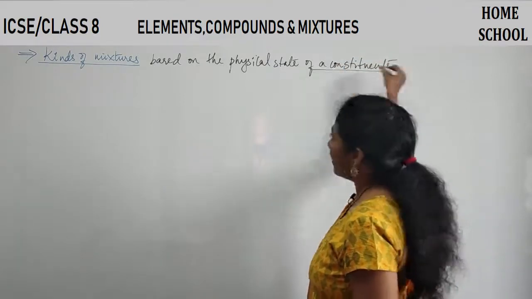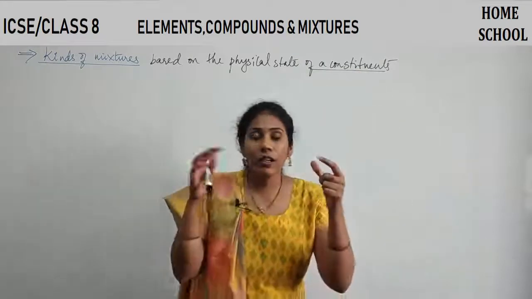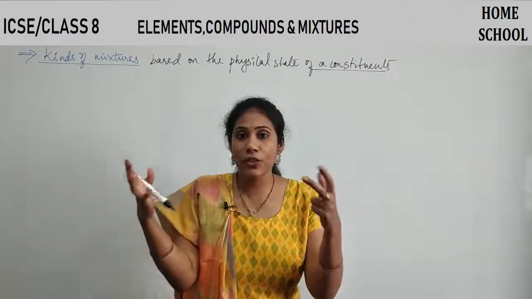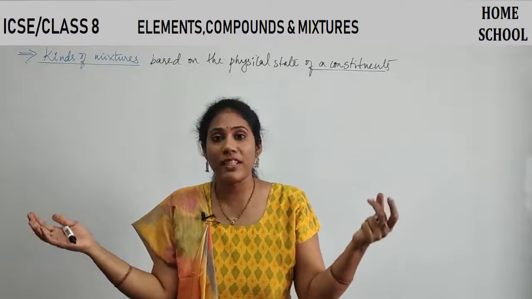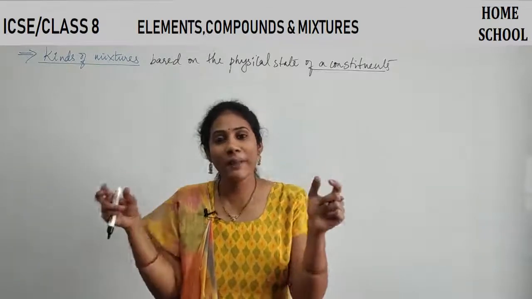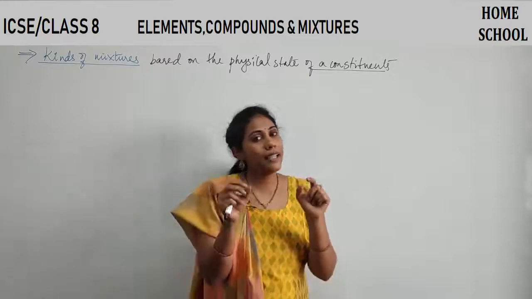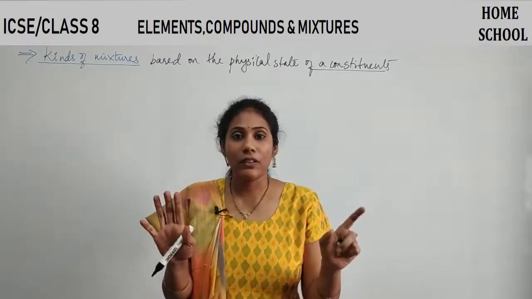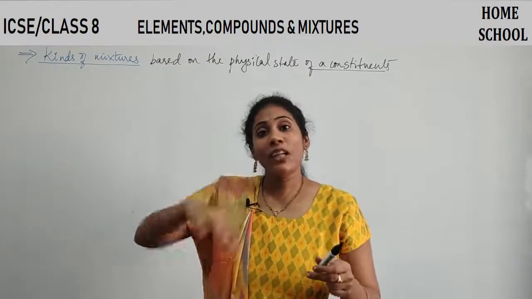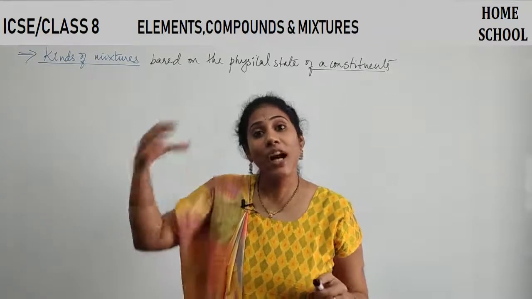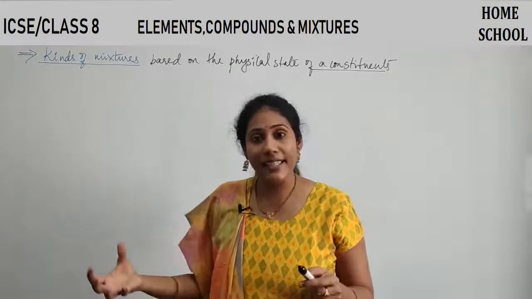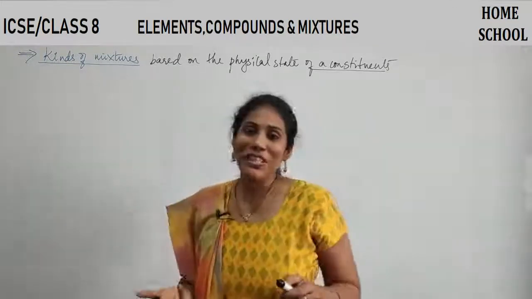Constituents. A mixture has two or more constituents. Constituents can be two elements, two compounds, or one element and one compound, isn't it? Depending on whether the constituent is solid, liquid or a gas, we have different kinds of mixture.